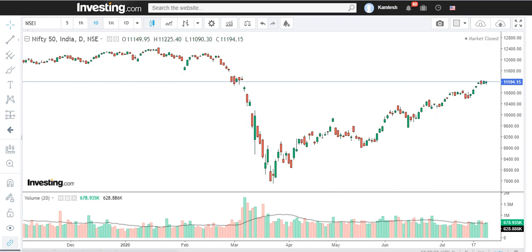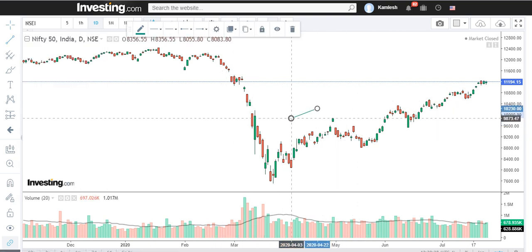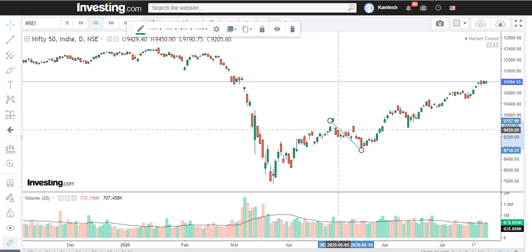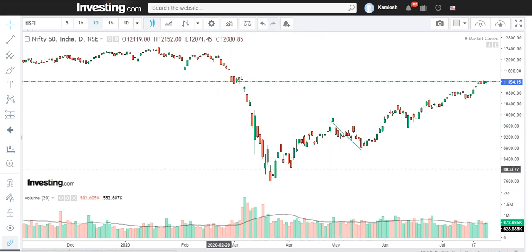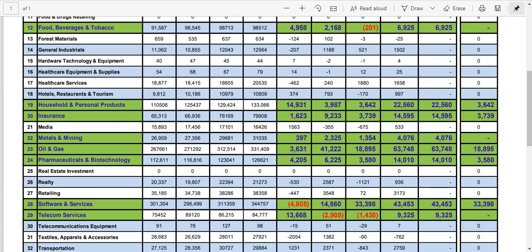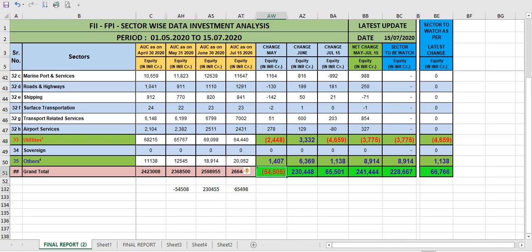Let me draw better. See, what happened? The market went down from here, because they withdrew money. Then the market came down and they invested money. One minute, okay, sorry. In the month of June, they invested 2,30,448 crore. And what happened in the market?